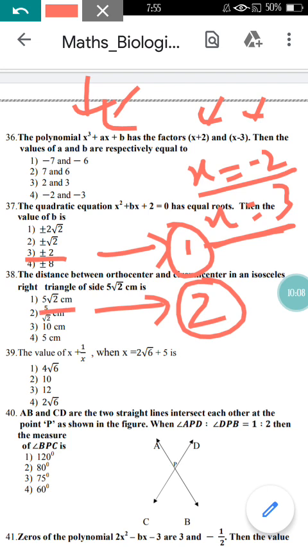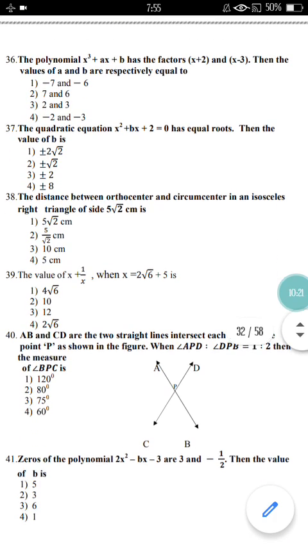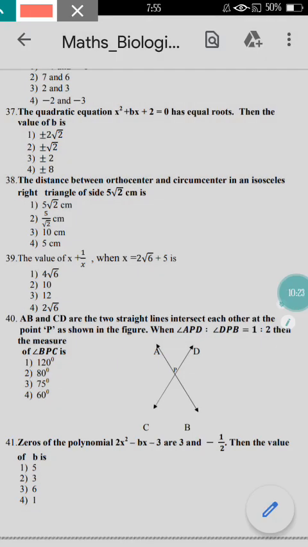Try to simplify these two equations, then you are going to get the answer for a as -7, and you can find that answer, a as -7, is there only in option number 1, so you can directly choose option number 1 as the correct answer. Now come to question number 37.